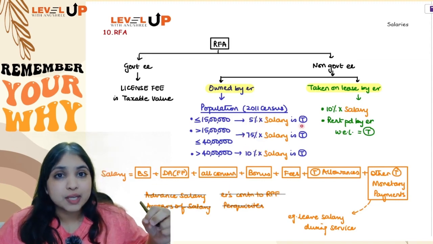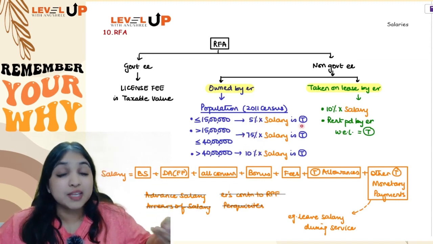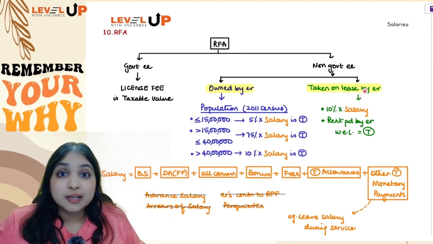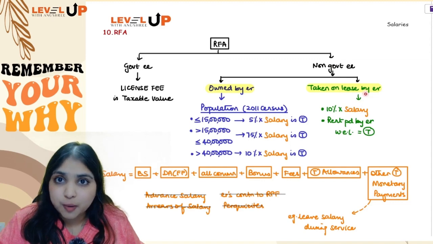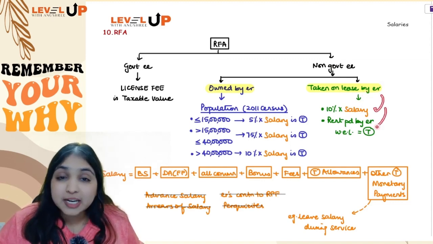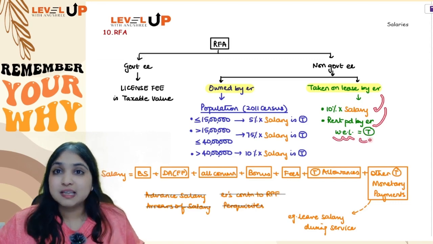However, if the employer himself has taken the house on lease, I don't care about the population. I will straight away calculate 10% of salary or rent paid by the employer, whichever is lesser, will be taxable.